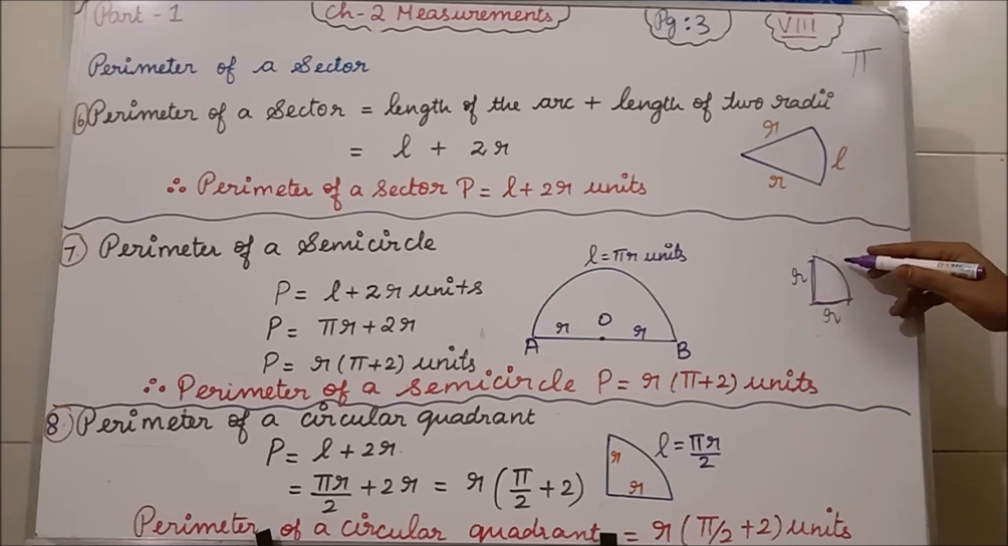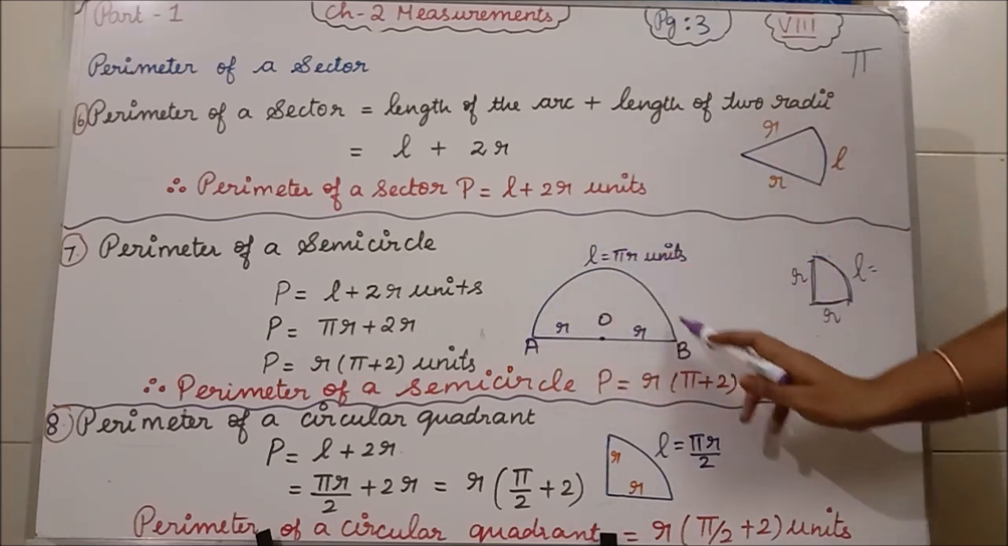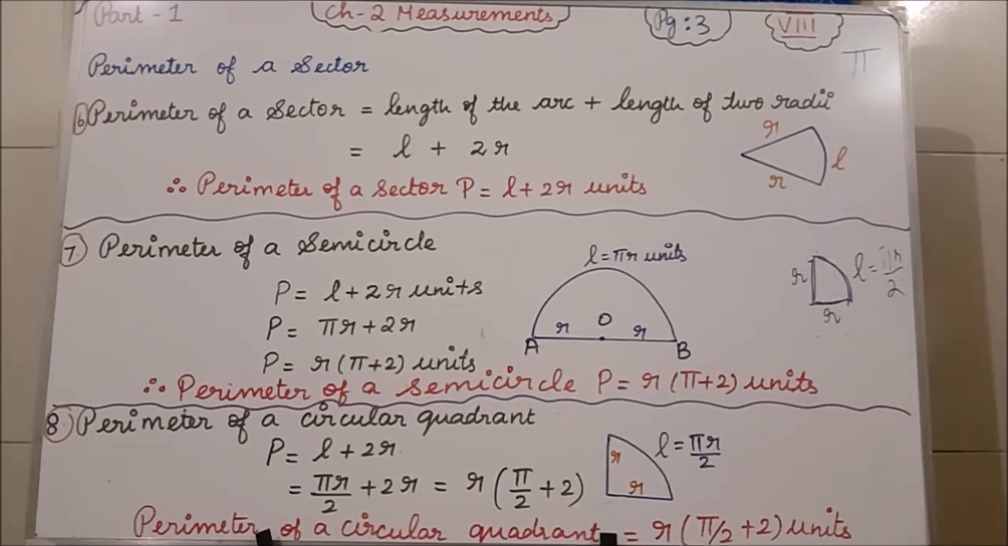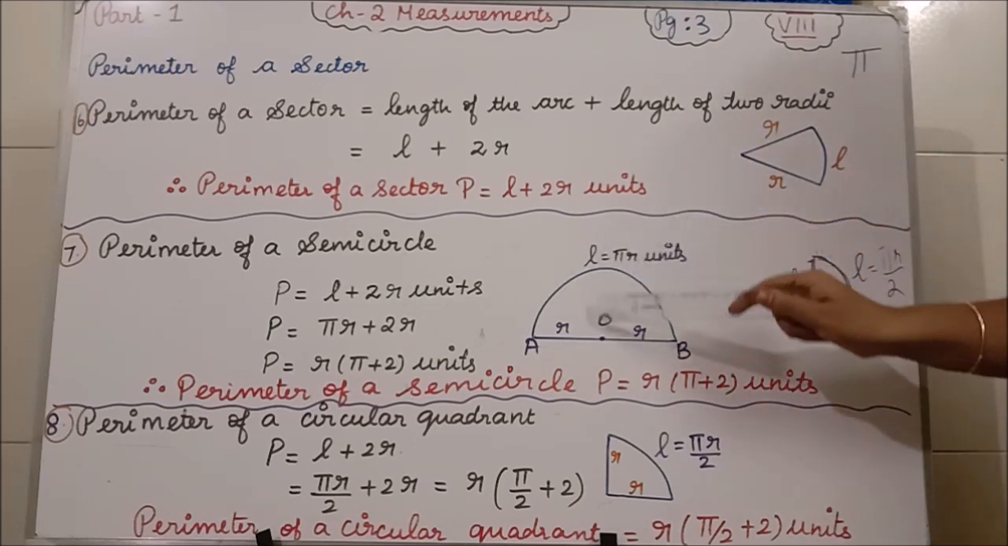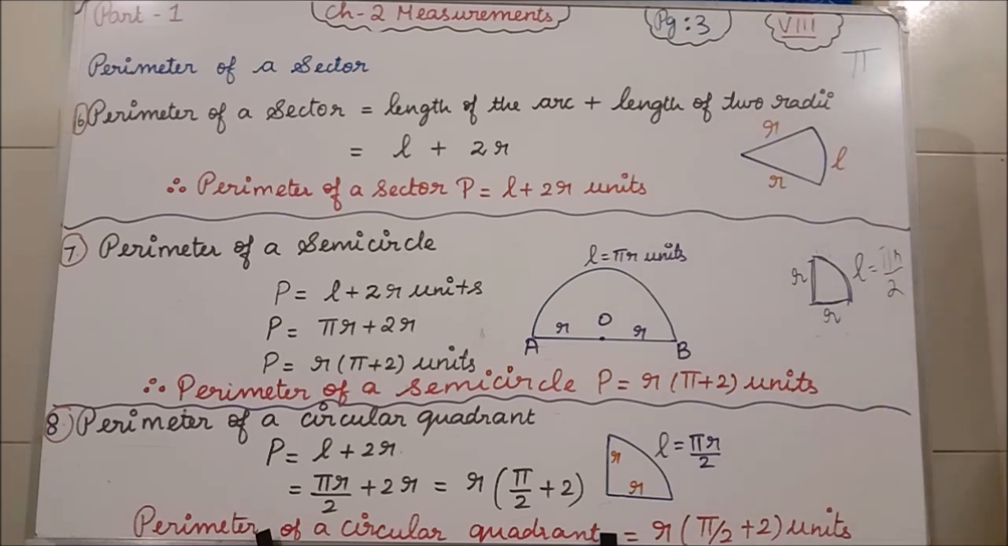In the semicircle, this is the radius and this is the radius. So this is one arc. The full arc is pi r. But in the quadrant we are having only the half portion, so we have to write pi r by 2. Clear students? The full arc we say is pi r, so in that we are taking only half. So it is pi r by 2.